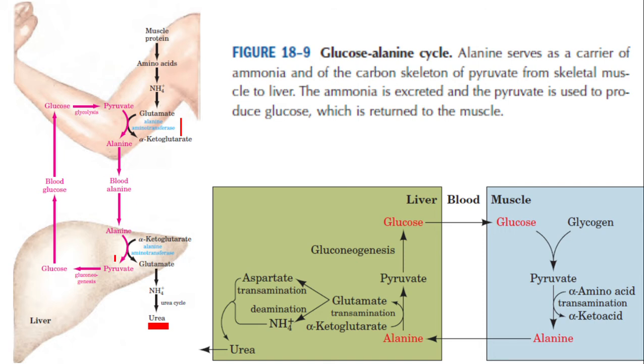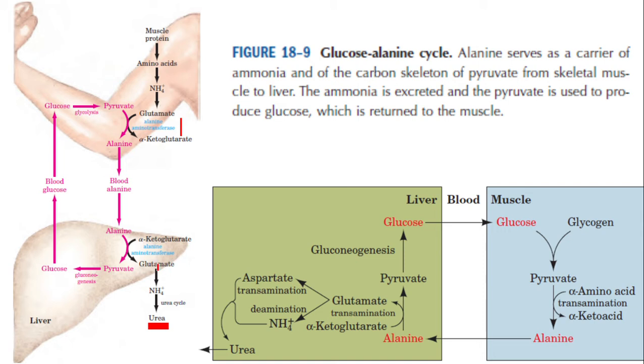And what happens in the liver? In the liver, the reverse reaction takes place. That means alanine, the amino acid, combines with alpha ketoglutarate, the keto acid, producing pyruvate, the keto acid, and glutamate, the amino acid.